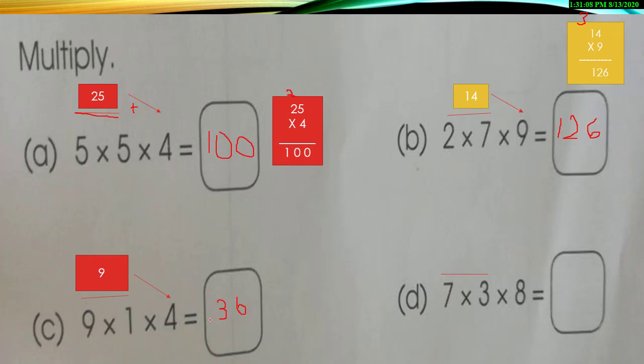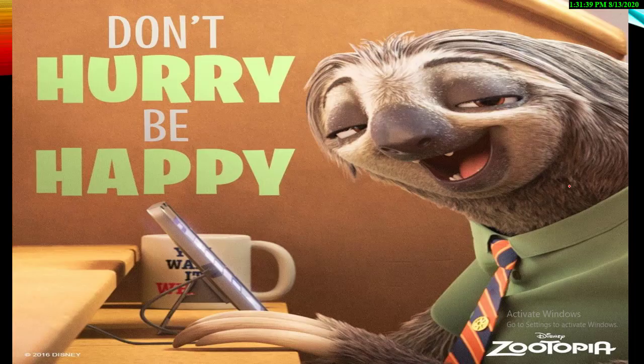This is direct multiplication. Now for part D, we pair up 3 sevens are 21, and now this 21 will be multiplied with 8. So let's do the rough work. Okay, 8 ones are 8, 8 twos are 16. So our answer is 168. Yes, easy. Don't get frustrated, and don't say, ma'am, this is difficult. This is not difficult at all. These questions are very interesting.